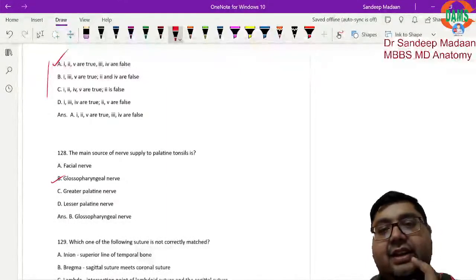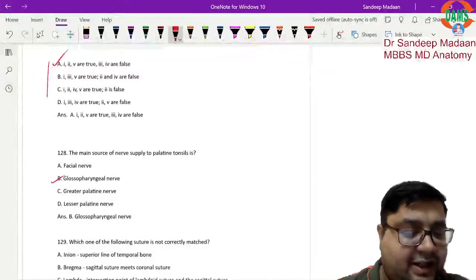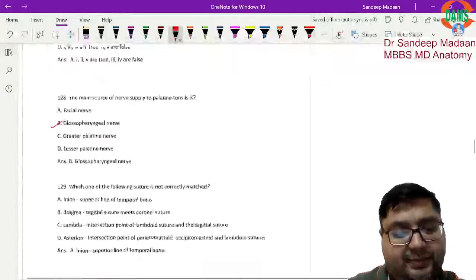That is the reason in case of tonsillitis, pain may be referred to the ear, right? So this is one of the causes of otalgia, earache. Do you appreciate this? So far so good.